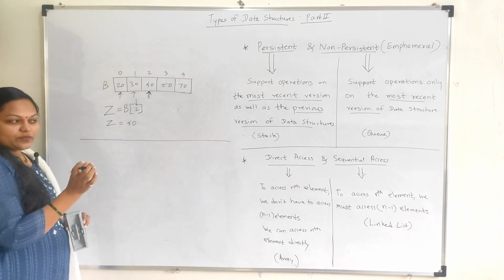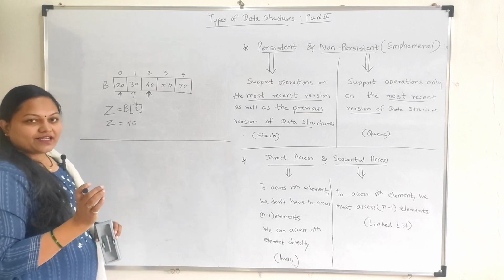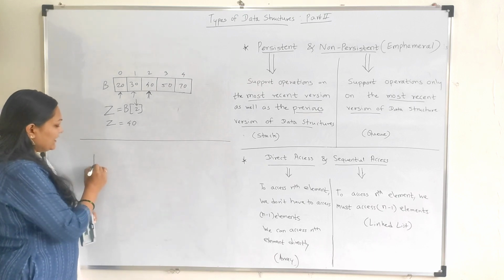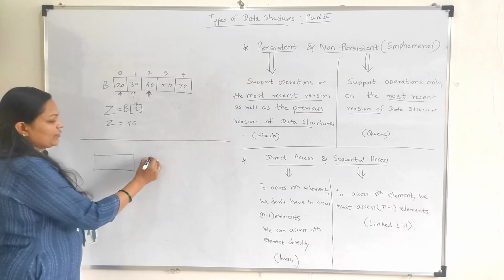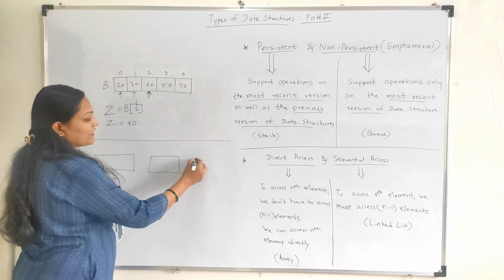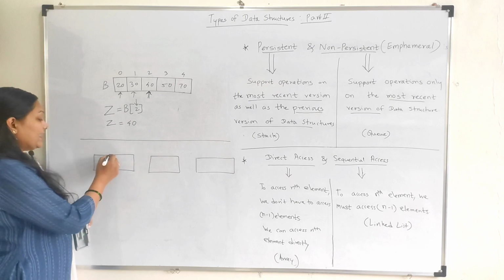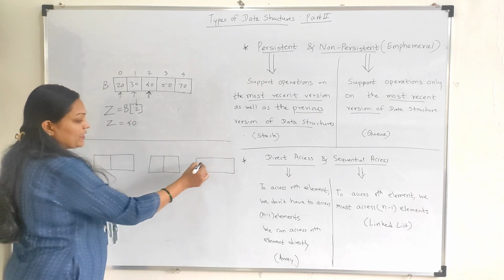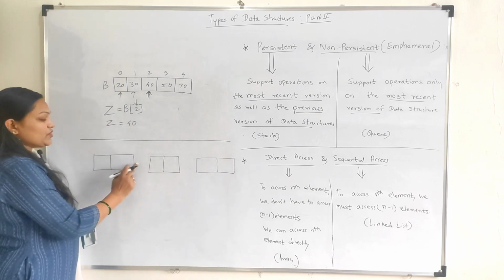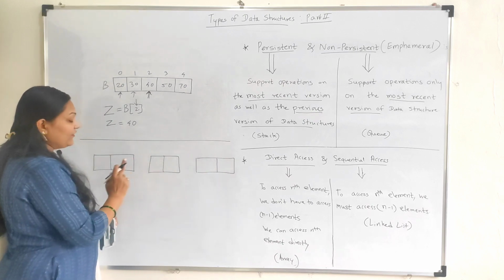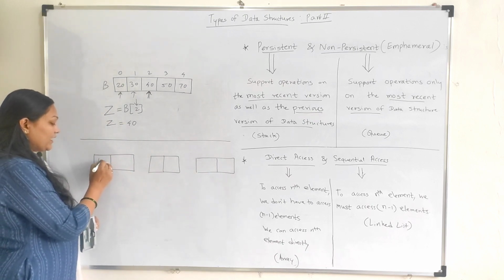So first of all I'll tell you some information regarding the linked list. In a linked list, there are different nodes and these nodes are connected linearly to each other. Each node has two parts, and the first part consists of data.